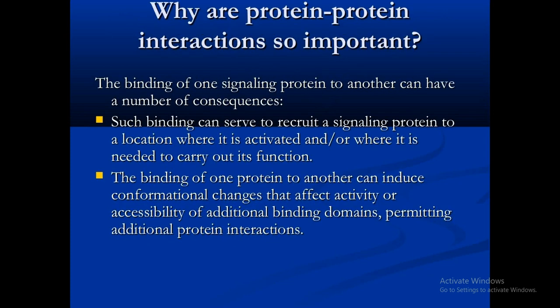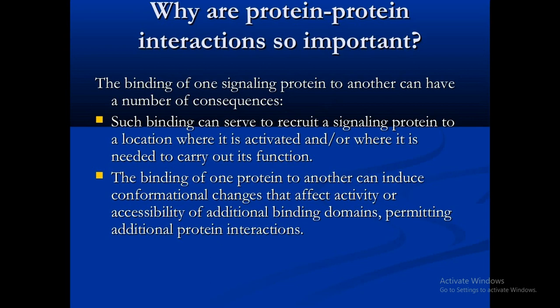So why are protein interactions so important? Why are we giving importance to protein interaction within the cell? The binding of one signaling protein to another can have a number of consequences. As we know, if a single protein binds to another protein, it causes activation of various signal transduction pathways. Also, it causes different functionality for that particular cell. Such binding can serve to recruit a signaling protein to a location where it is activated, or where it is needed to carry out its function.